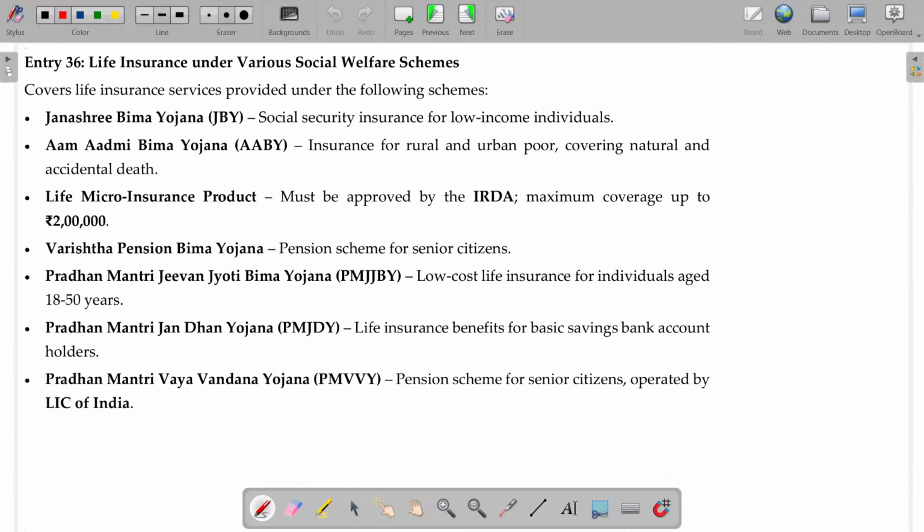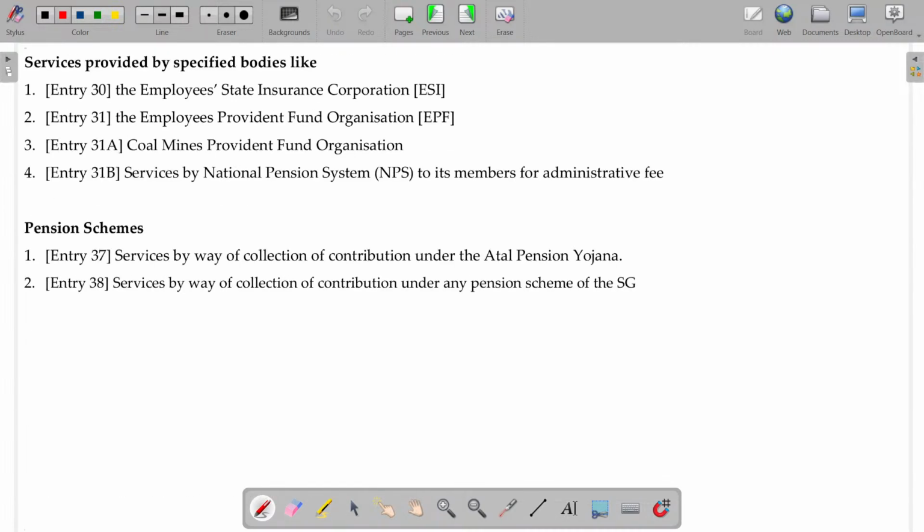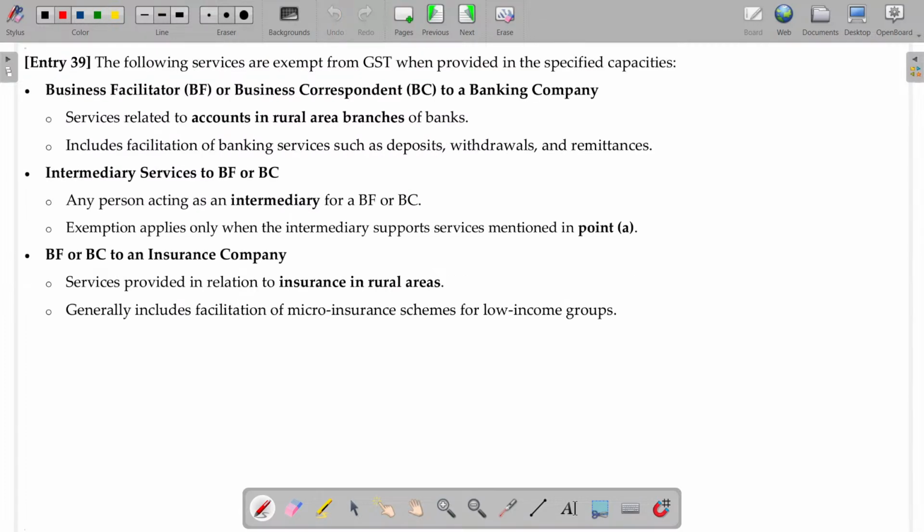Life insurance and general insurance services. And services provided by specified bodies. If the supplier is one of these bodies, ESI, EPF, coal mines provident fund, National Pension Fund, any service rendered by these entities is not taxable.